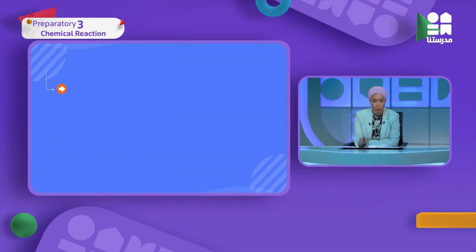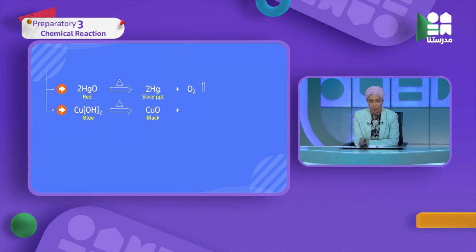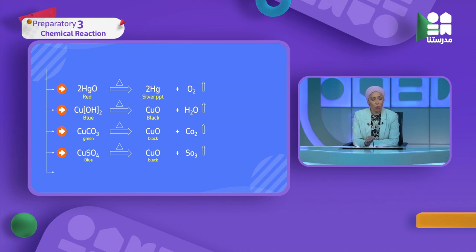Okay, so here we finished all the types of thermal decomposition, and we know them. Let's see together on the screen all the equations that we took about the thermal decomposition and have a look at them. Those are all the equations, colored, so you can know all of them.